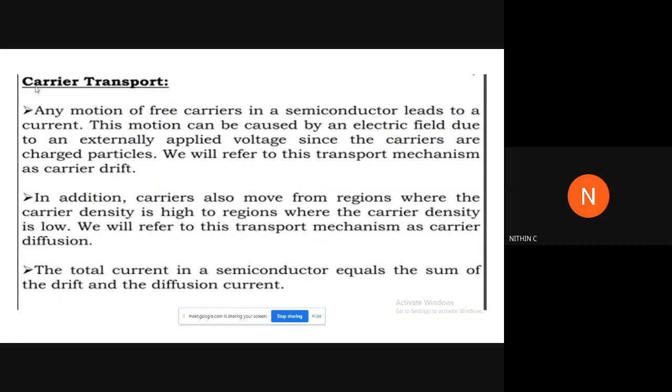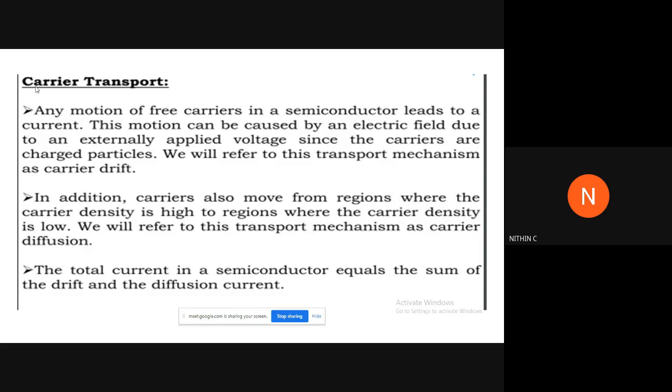So any motion of free carriers, remember it's free carriers. Obviously, it has to be free. Covalent bond electrons will not be moving, right? They are actually in the stable state and they are fixed. Any motion of the free carriers in a semiconductor leads to a current. This motion can be caused by an electric field due to an externally applied voltage, since the carriers are charged particles. That by applying an external voltage, we can move the free charge carriers within the material.